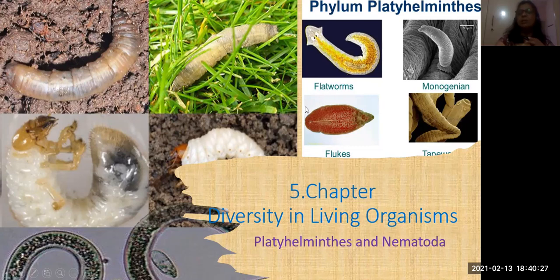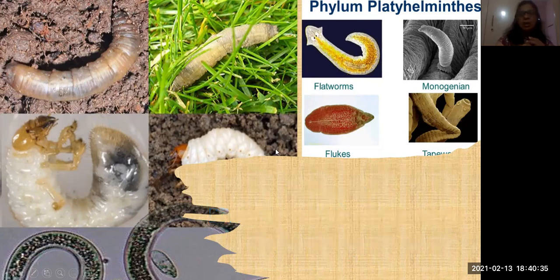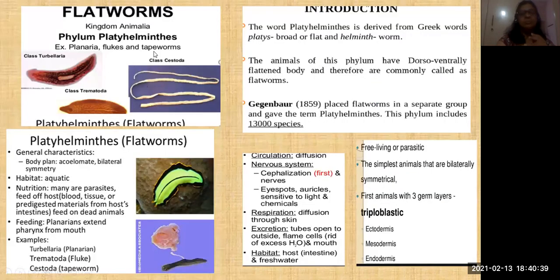Come to the detailed characteristic features. Habitat is aquatic. Mostly they are present in the water, even inside the body also.